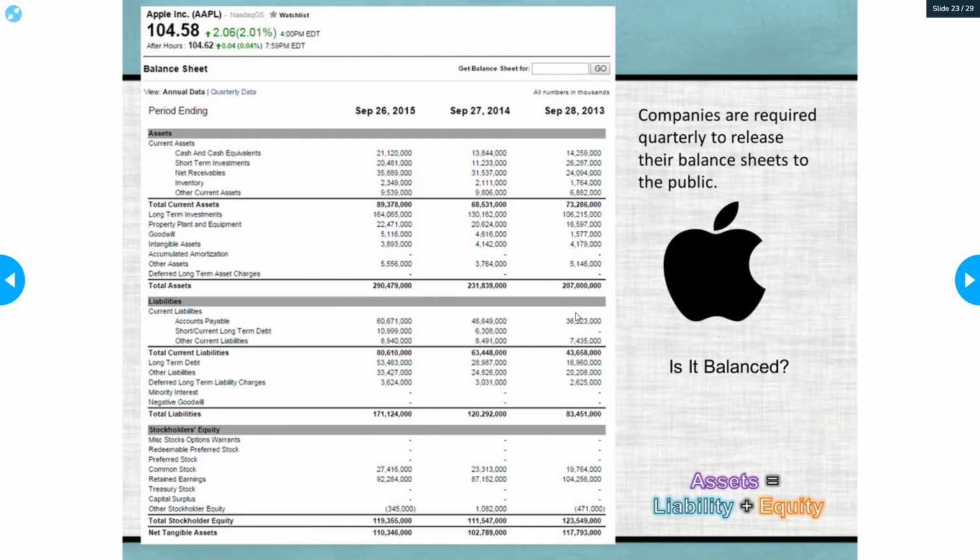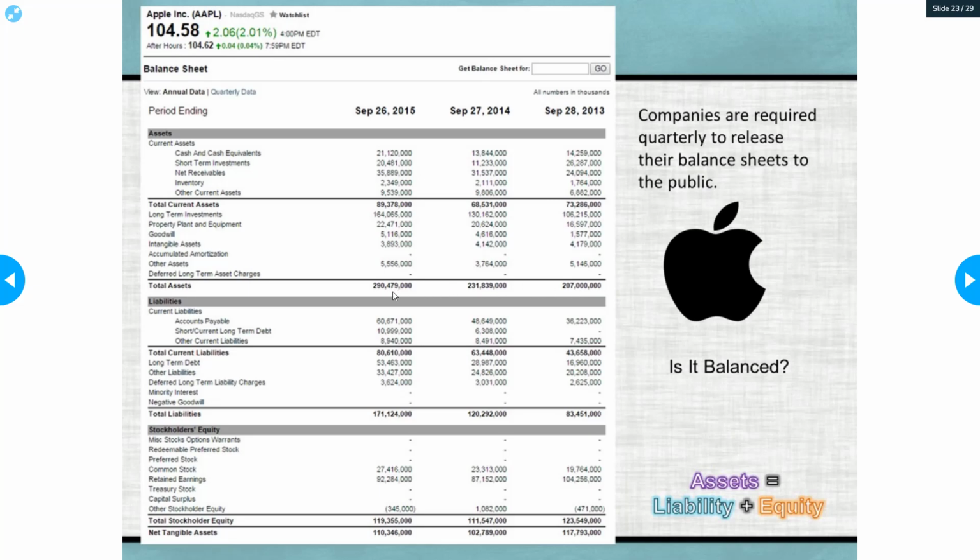So here's an example of an actual company. Companies are required to show how much they're making every so often. They want to show shareholders and investors, usually every three months, or every quarter, companies come out with their balance sheet and show how they're doing. So here's an example of Apple's balance sheet. We can see that Apple shows all of its assets, and here are their total assets.